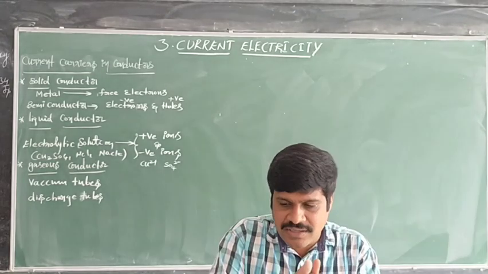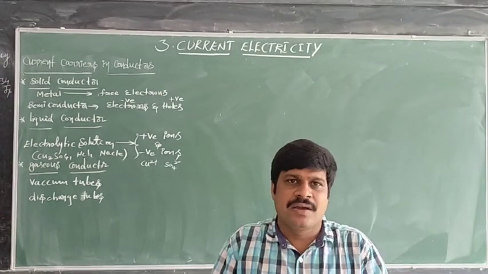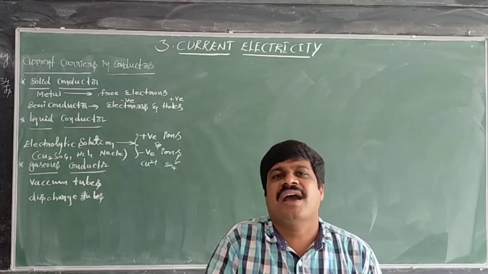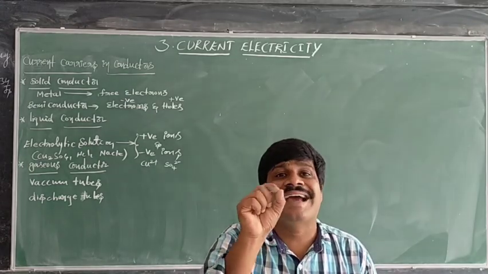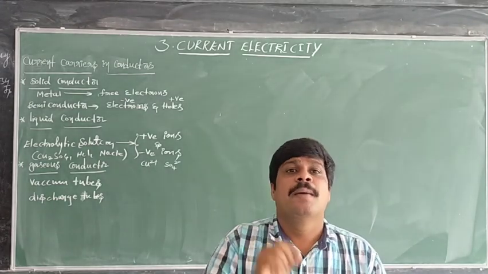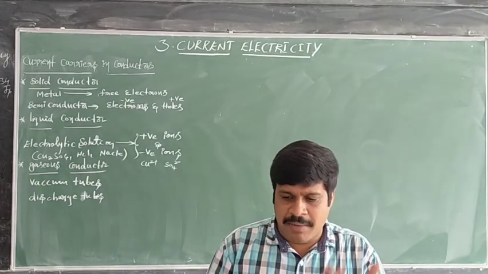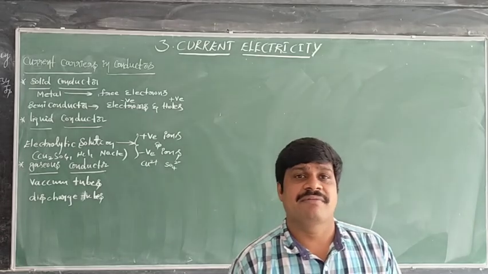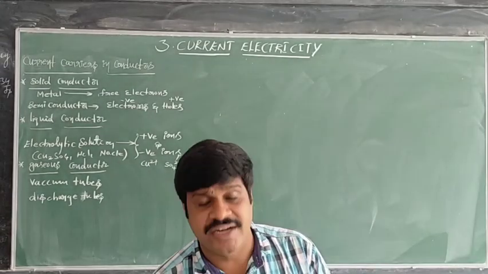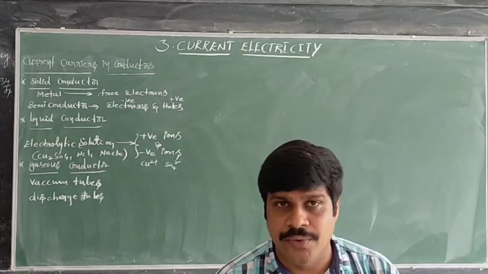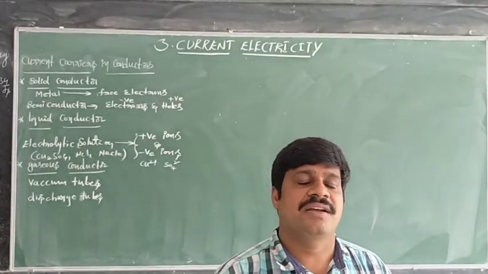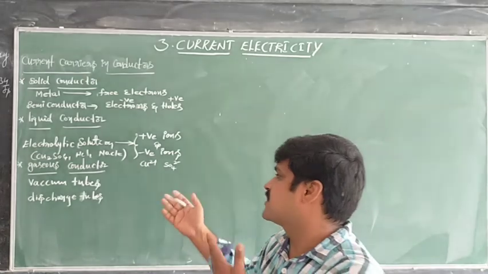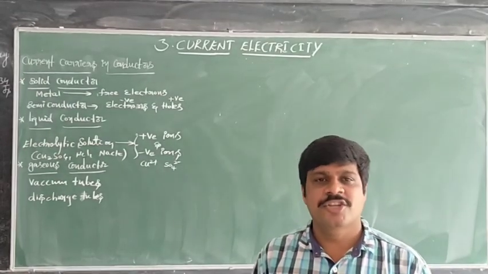If you open the back side of that big television, there is an arrangement of parts, which is the picture tube. Sometimes you don't get any picture, and the operator checks it and tells you the picture tube has failed and you have to change it. That picture tube is a discharge tube.